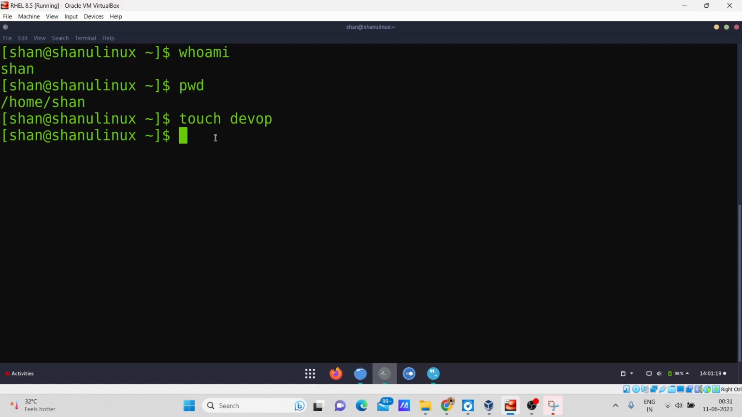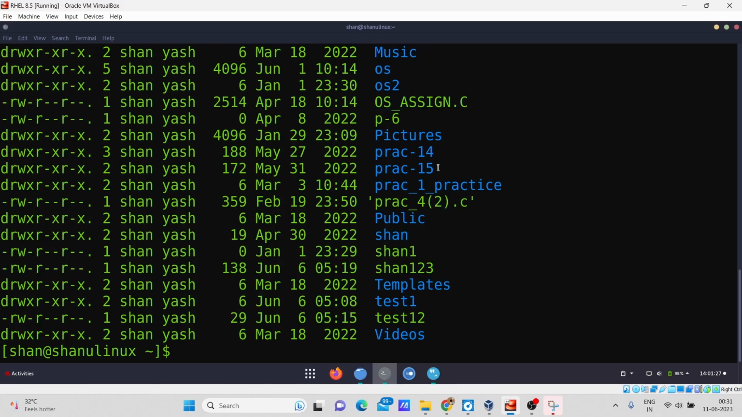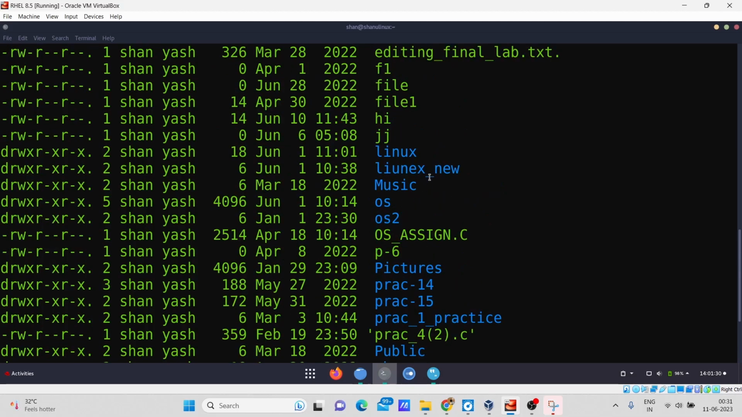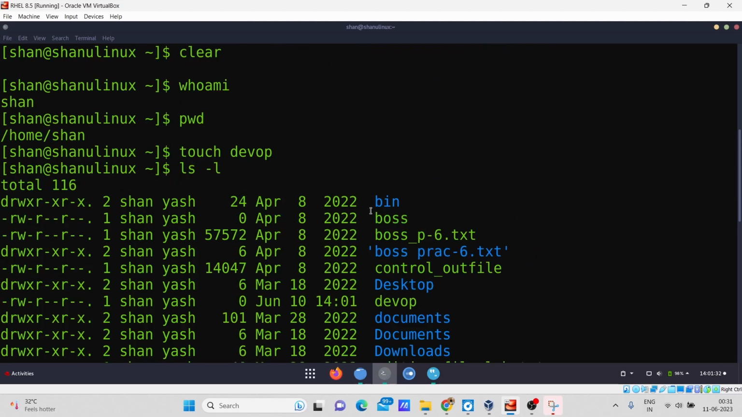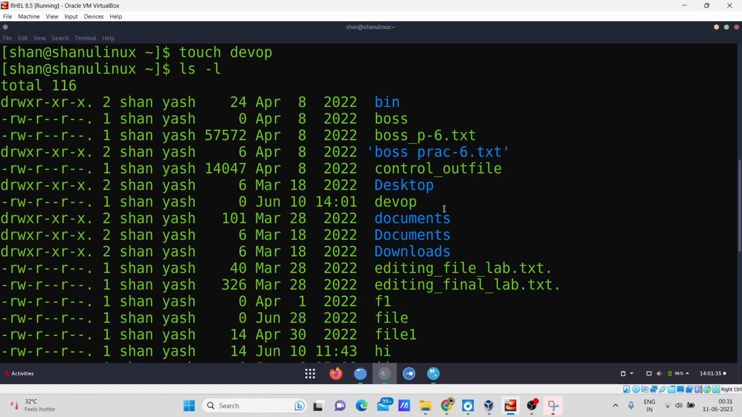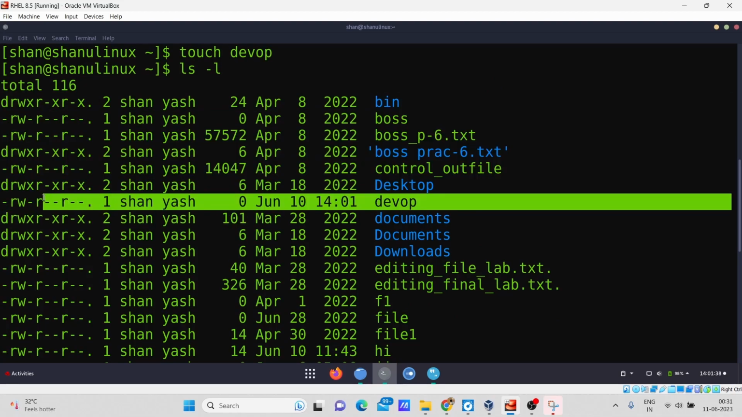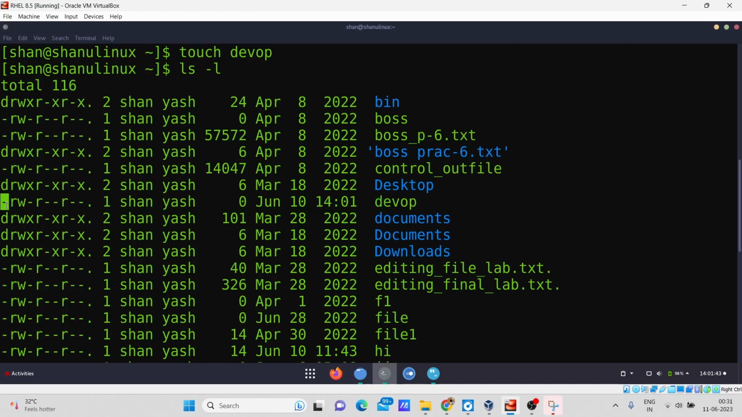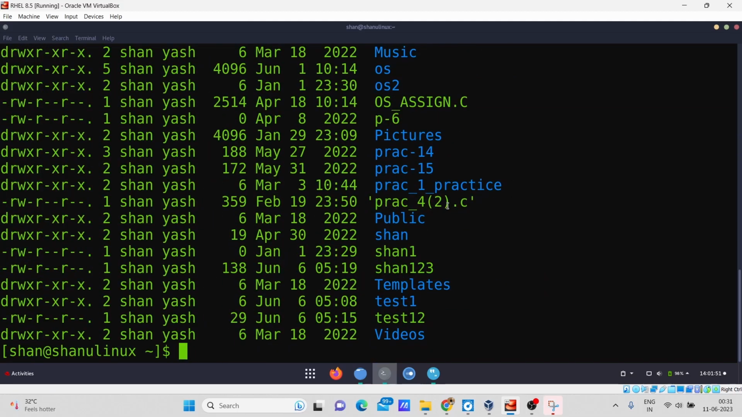Now how can we check whether it is created or not? Simply type the command ls -l. After writing the command, you can see it is displaying the directories and files which are in my home directory. You can see here my devops file has been created. Because it is an empty file by default, it shows only a dash at the start, and it was created on this date and this time.